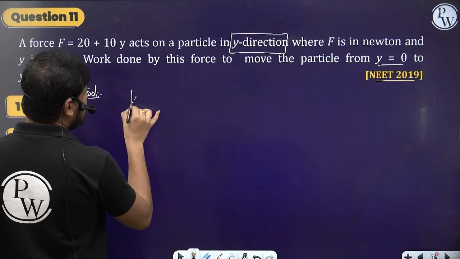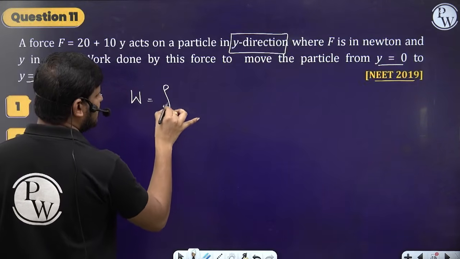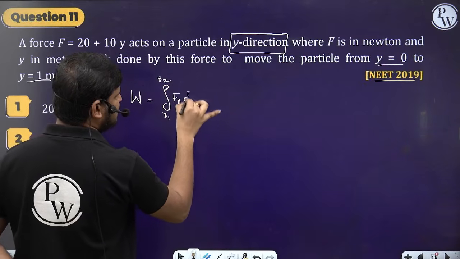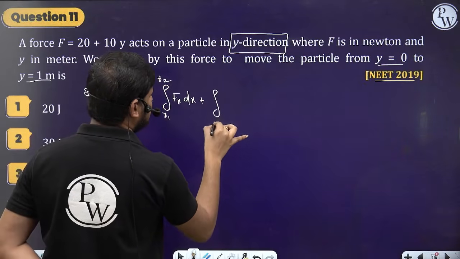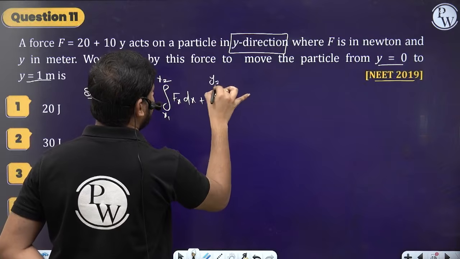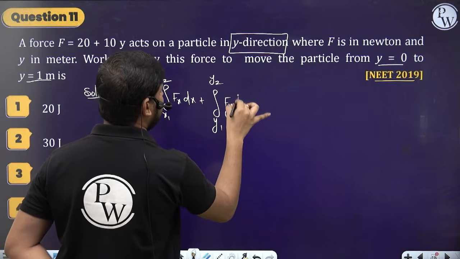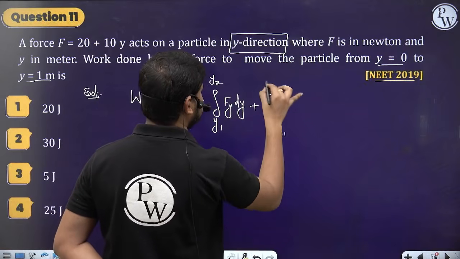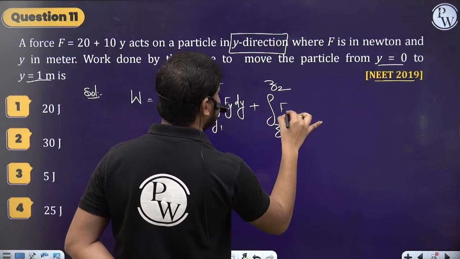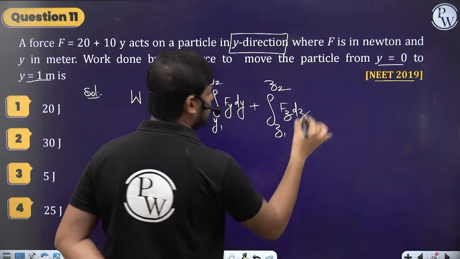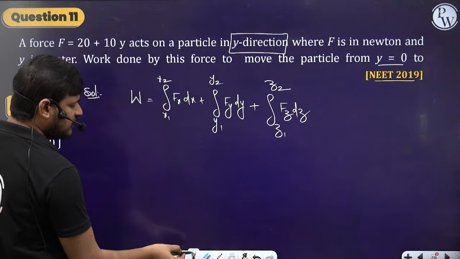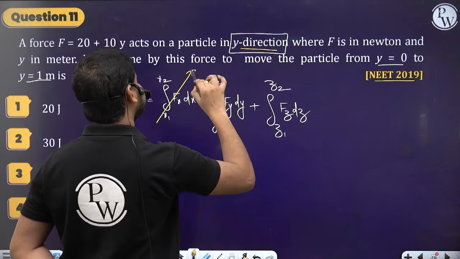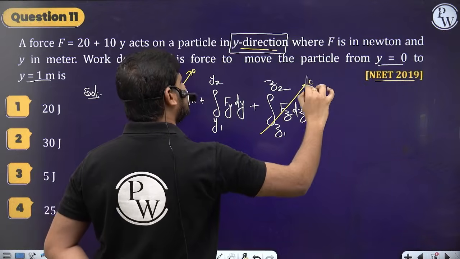So the work done, we have the formula: the integral of Fx dx from x1 to x2, the integral of Fy dy from y1 to y2, and then the integral of Fz dz from z1 to z2, right? The force is acting only in the y direction, they said. So the work done in the x direction is 0, the work done in the z direction is 0.